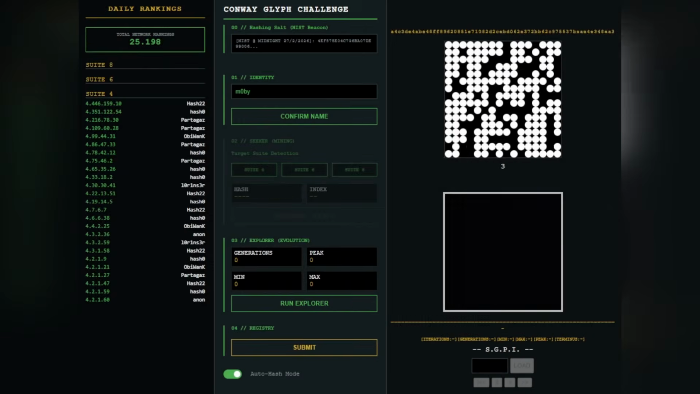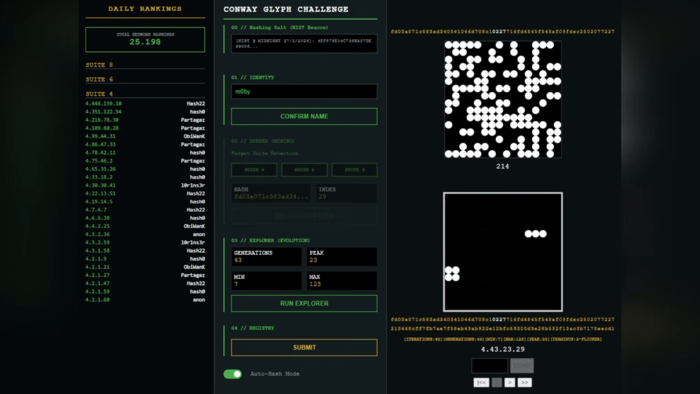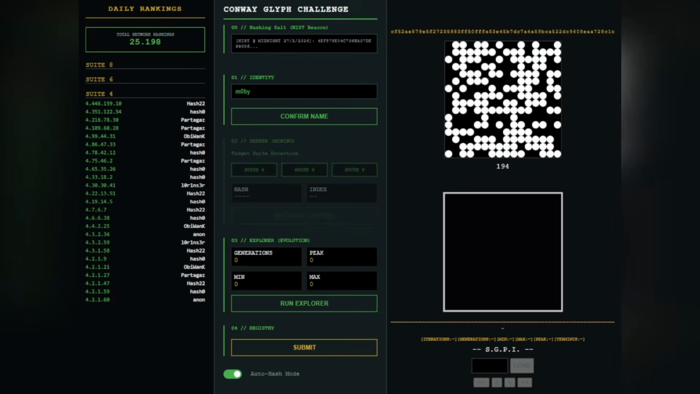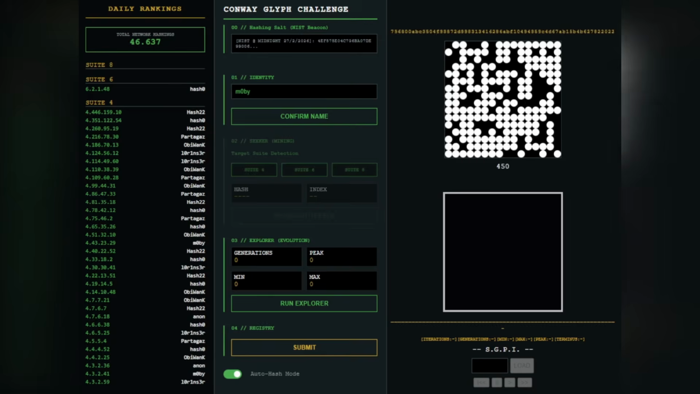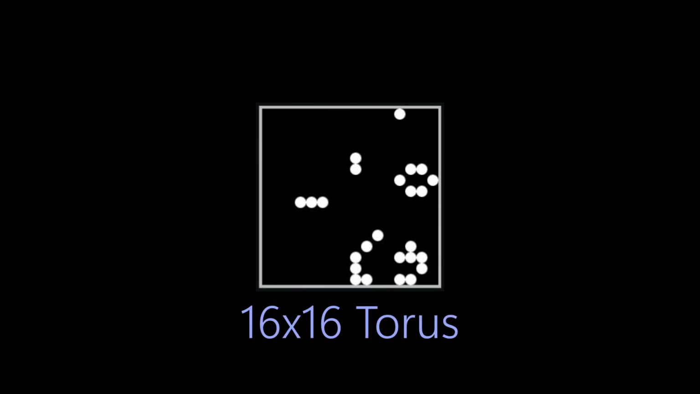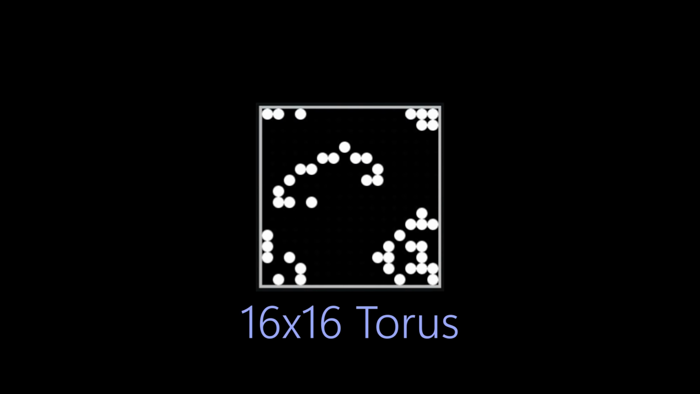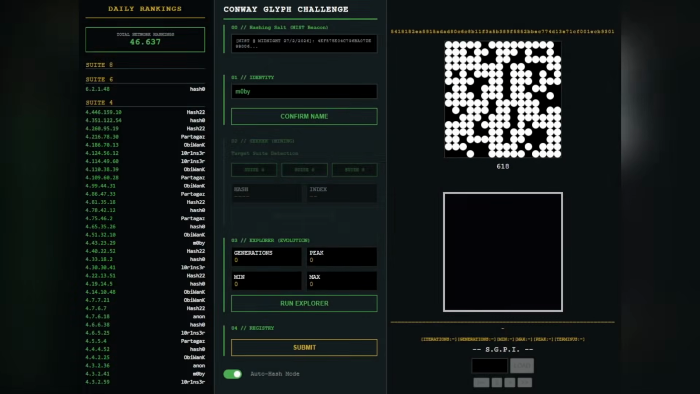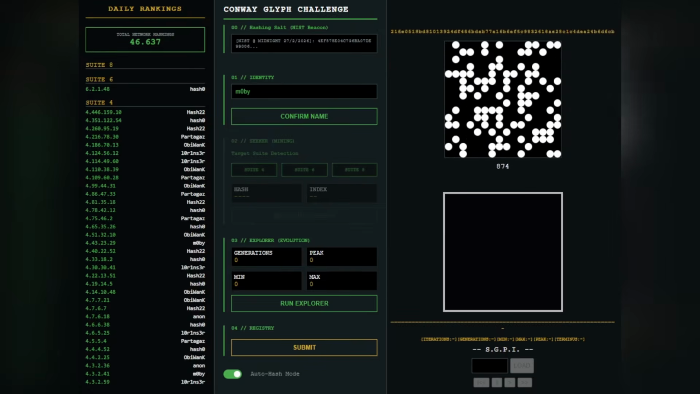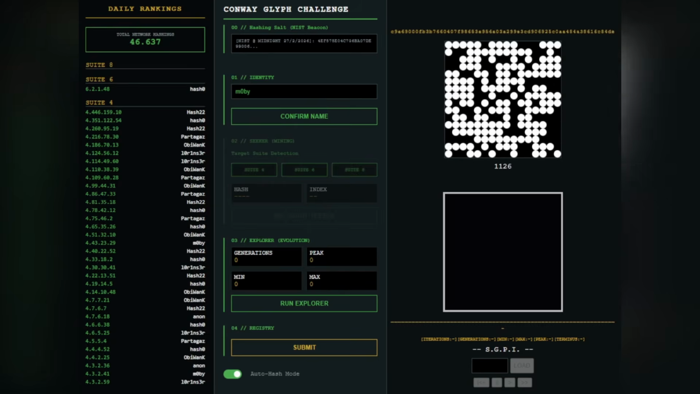Here is a daily challenge for you Game of Life enthusiasts out there, or for anyone who likes computational puzzles. It's really simple. Consider Conway's Game of Life on a grid made of 16 by 16 cells that wrap around at the edges, which makes the grid a torus, topologically speaking.